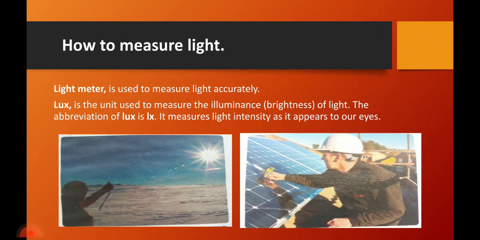It measures light's intensity as it appears to our eyes. It does not measure the energy of the light source, but it measures light intensity as it appears in our eyes. If you look at this picture, you see the sun, which is the source of light, and someone using an apparatus to measure its intensity. You can also look at this one, which is trying to measure the intensity of light.